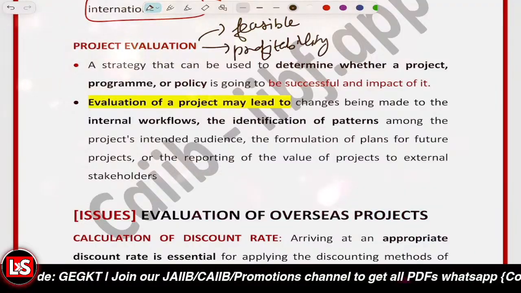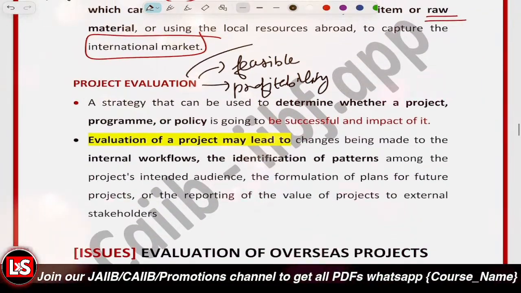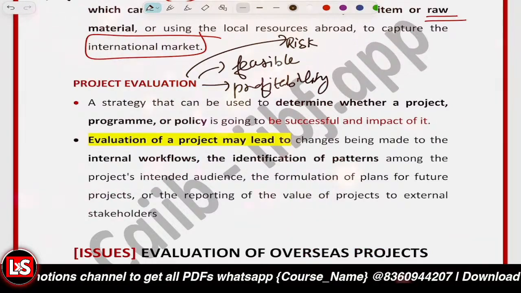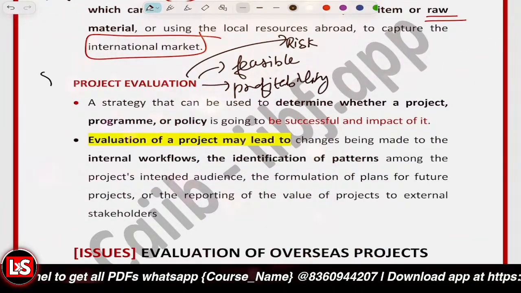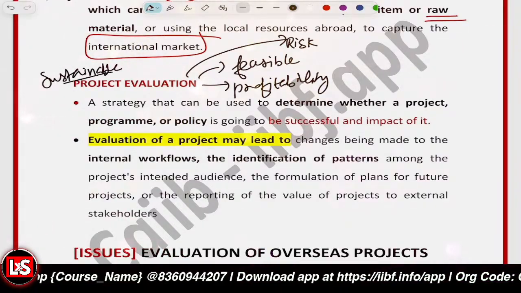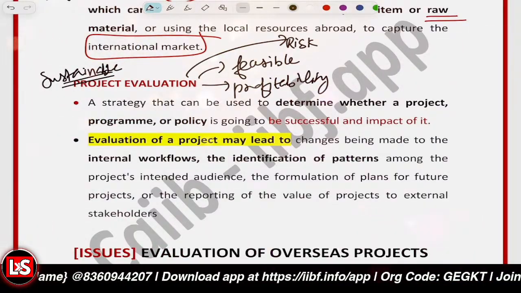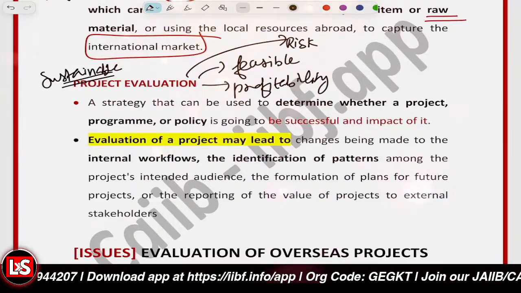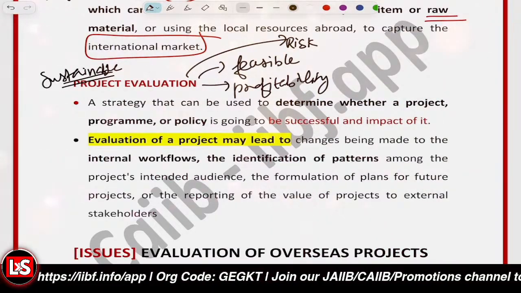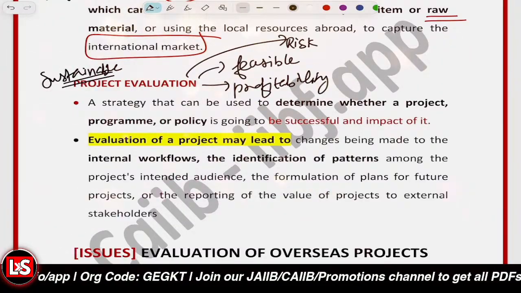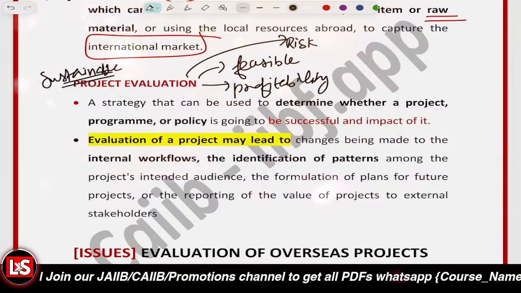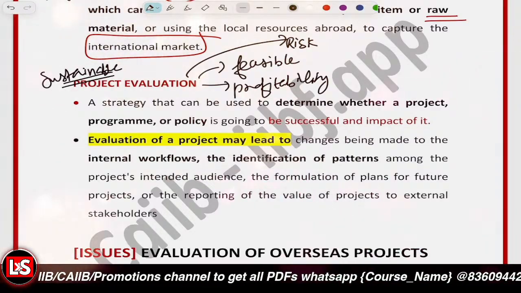profitability of the project. We have to check what risk is present there, right? And is this project sustainable? So before implementing the project, we have to evaluate the things beforehand. We cannot be doing it after the project has been undertaken. We have to do it before the project is implemented.